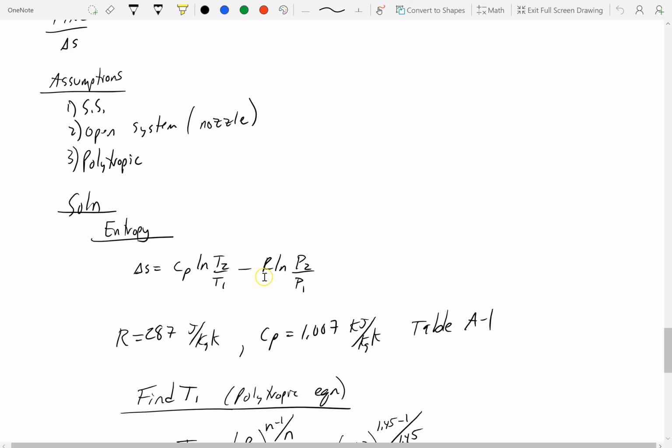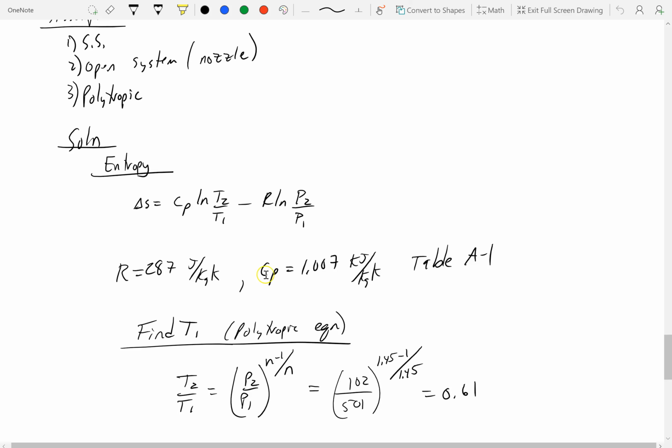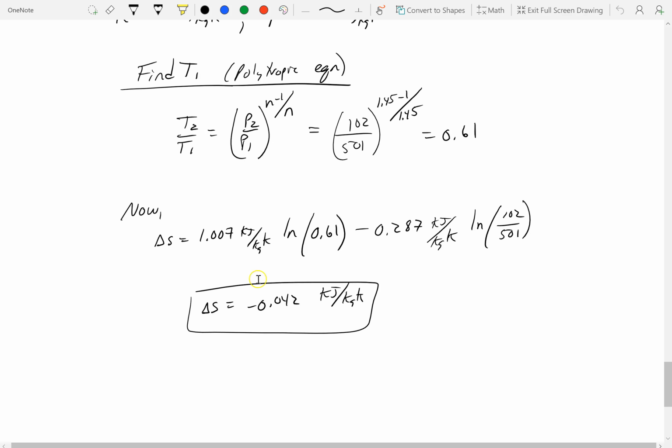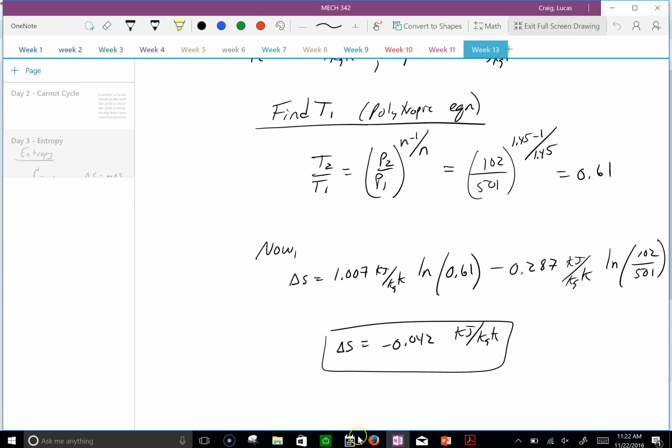Here are our delta S equations that I showed you previously. We found the R and CP off the table. We can find T2 over T1 from the polytropic equations I gave you a while back. Plug them back in, we get delta S is negative 0.042. Alrighty.